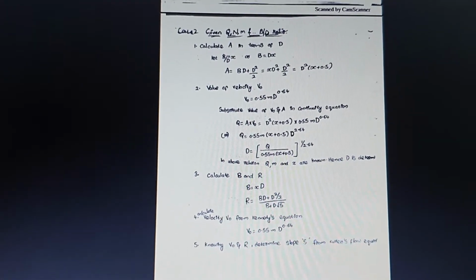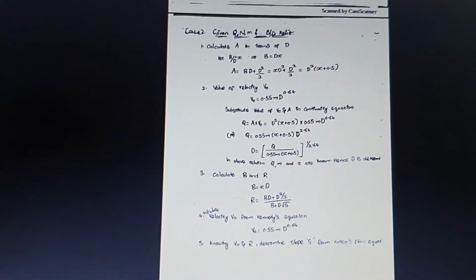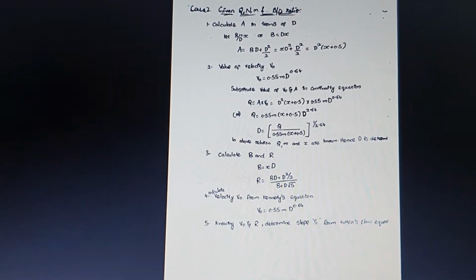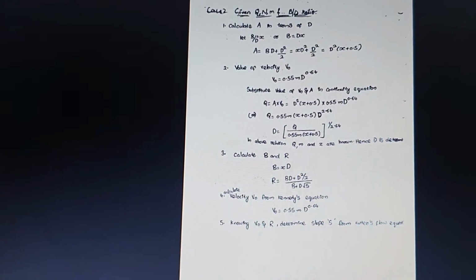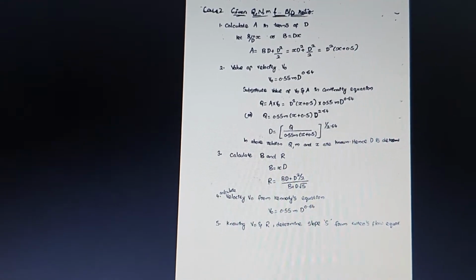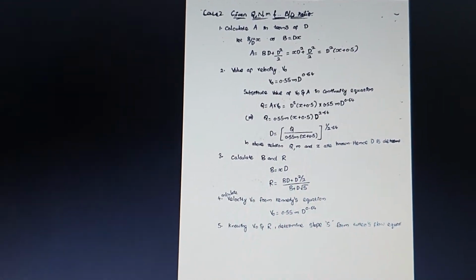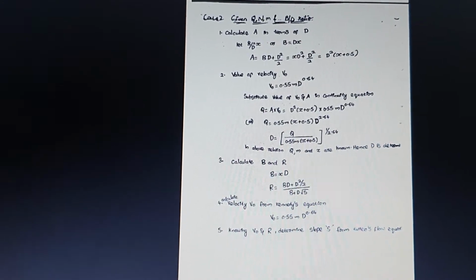Then the second step, we are going to find the velocity from Kennedy's theory equation, which is V naught is equal to 0.55 m into d to the power of 0.64. And the next step, we are going to find the discharge, which is 0.55 m into x plus 0.5 into d to the power of 2.64.